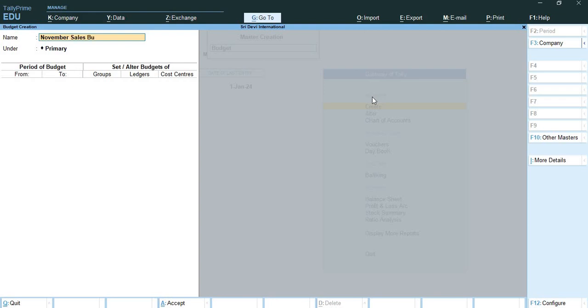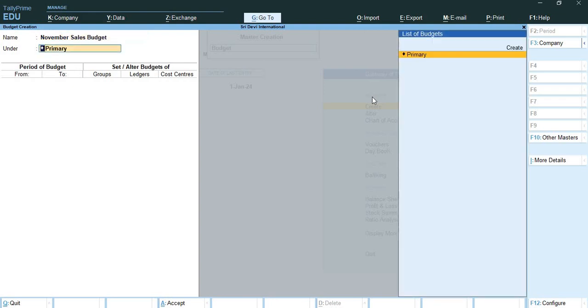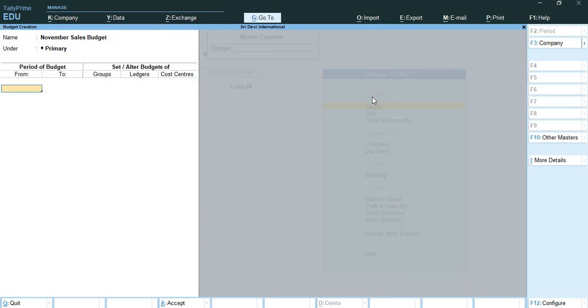sales budget. Alright. And under Primary, it is the list of budgets which is available to me. So Primary is a default budget list given to me, so I will keep it under Primary only. And now they are asking me from which period to which period you want to create a budget for November sales. So I want to create a budget for 1st November to 1st December.